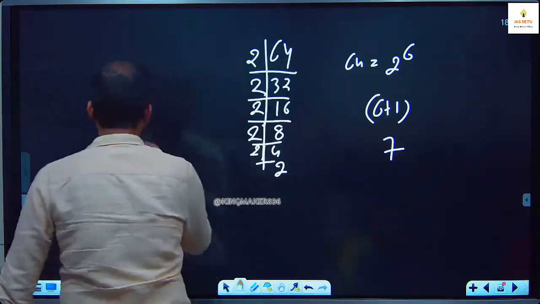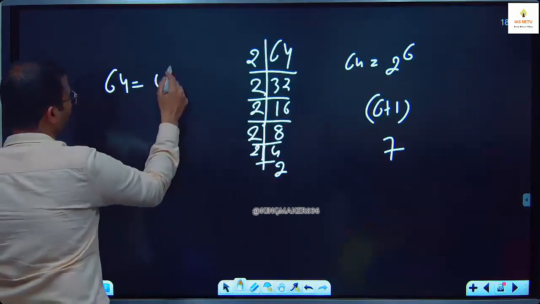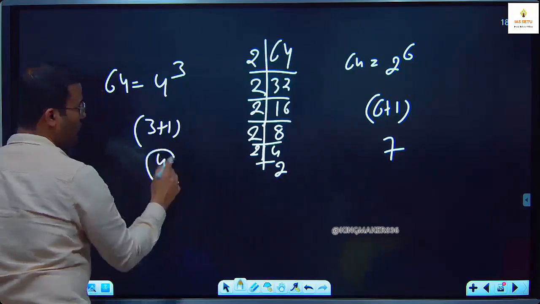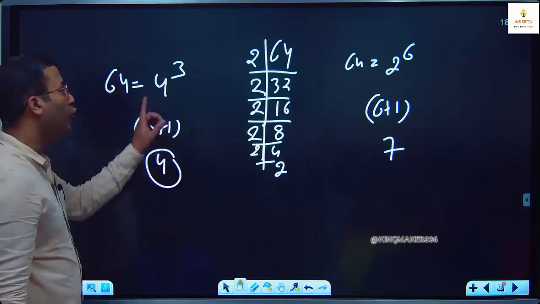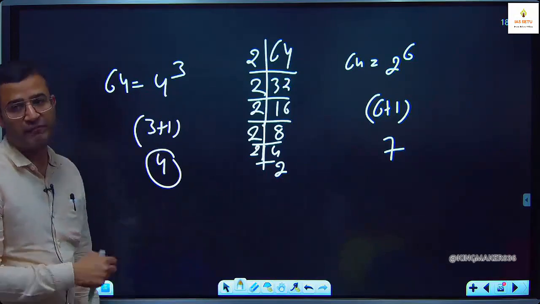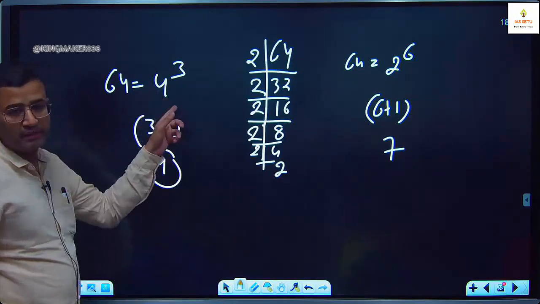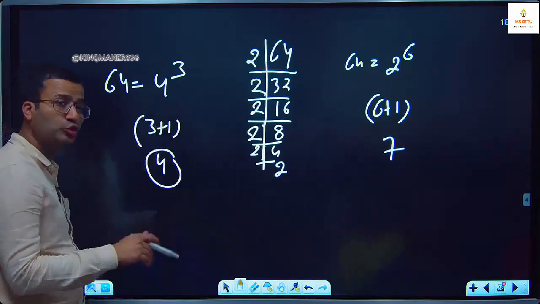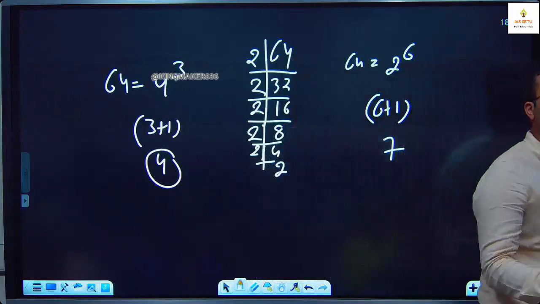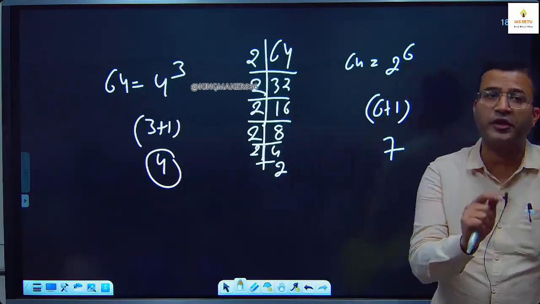अच्छा, if any one of you express 64 as 4 cube and we'll say number of factors is 3 plus 1, 4, then what is wrong? 4 is not a prime number. 4 prime number ही नहीं है. It is not a prime form. It should be a prime number. So you have to express it as 2 is to power 6. Be careful. P1, P2, P3 have to be prime numbers and different prime numbers.